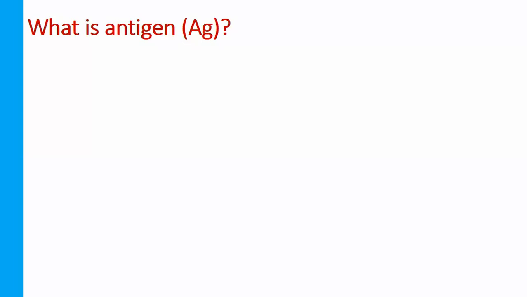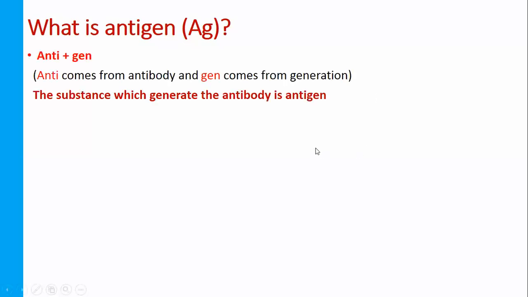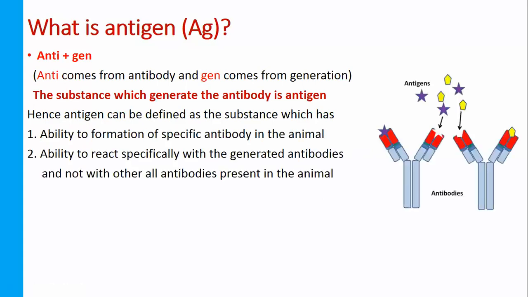That is very specific here. So the antigen can be defined as having the ability to form a specific antibody in the individual or animal. You can write it in whatever way is convenient for you. The second is the ability to react specifically with the generated antibody, not with all other antibodies present in the animal.